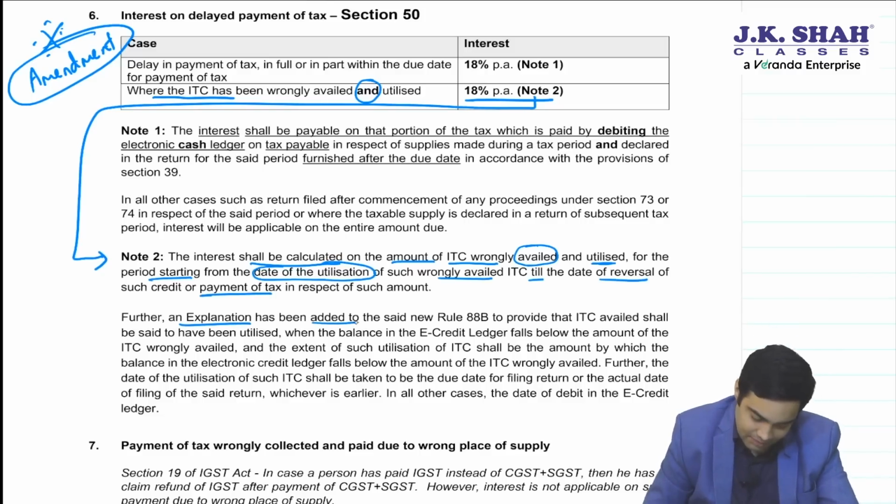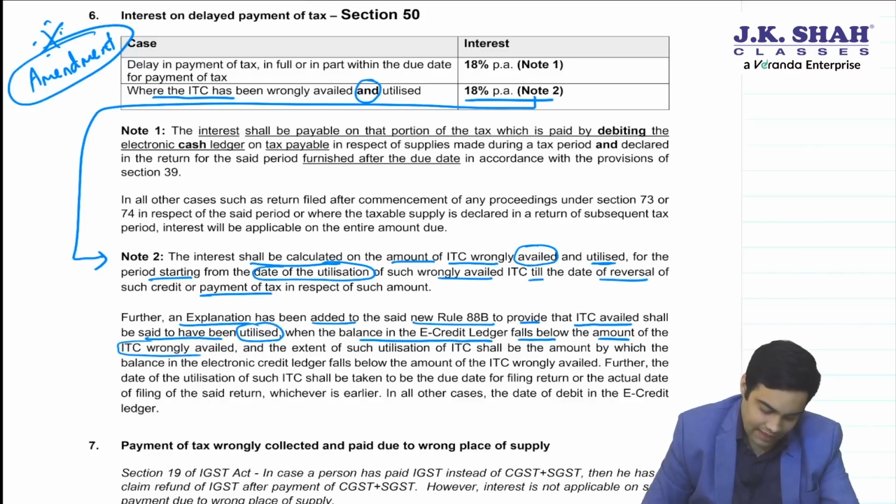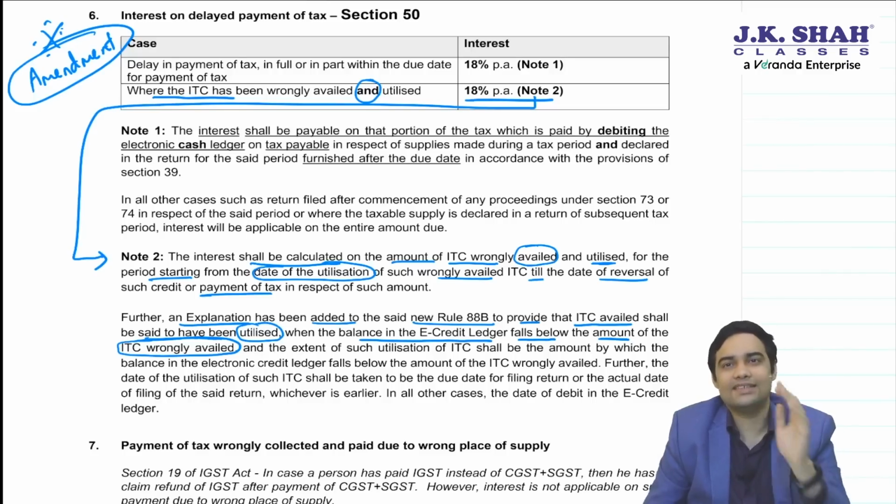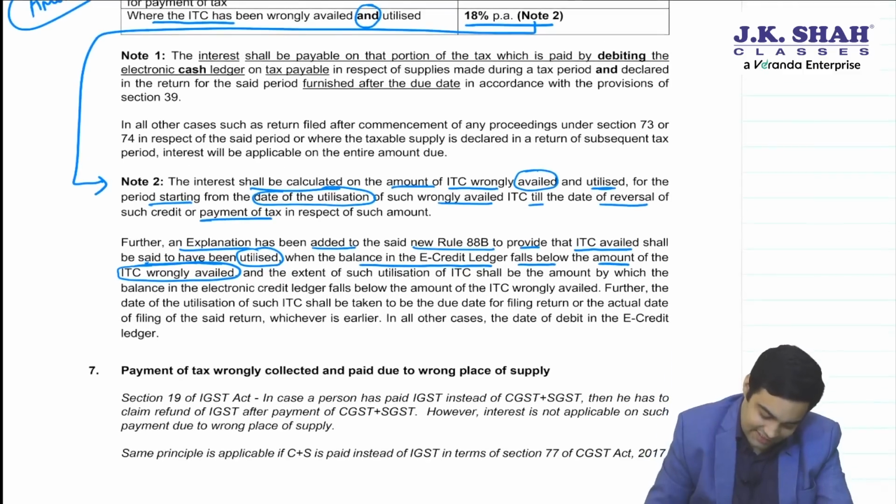Further, an explanation has been added under new rule 88B to provide that ITC availed shall be said to have been utilized when the balance in e-credit ledger falls below the amount of ITC wrongly availed. The moment balance in e-credit ledger falls below the ITC wrongly availed, that's when you have utilized it.